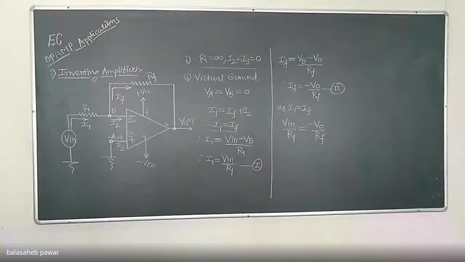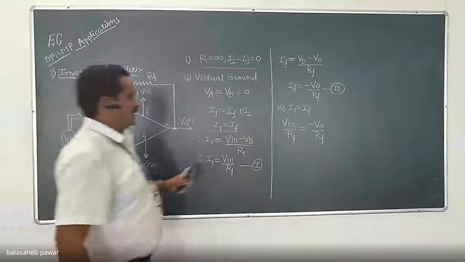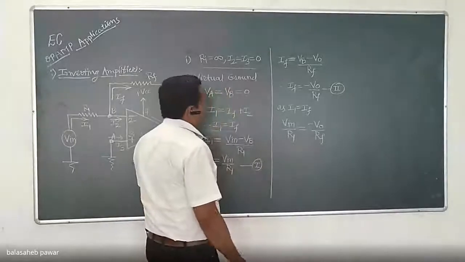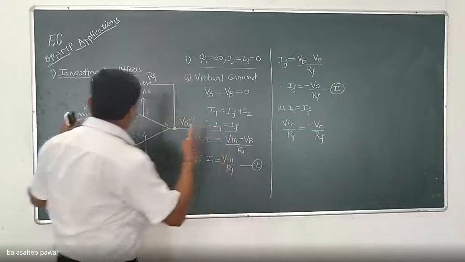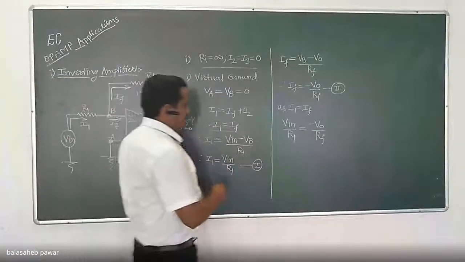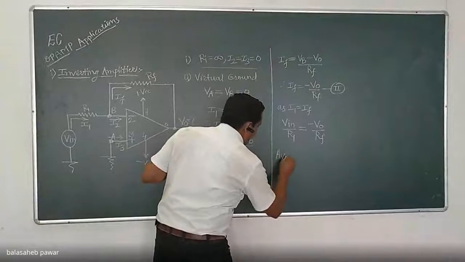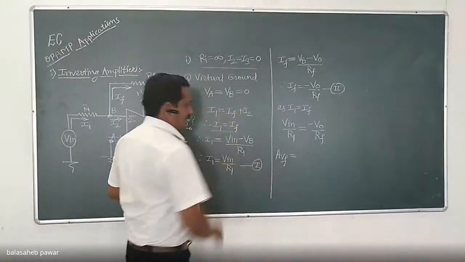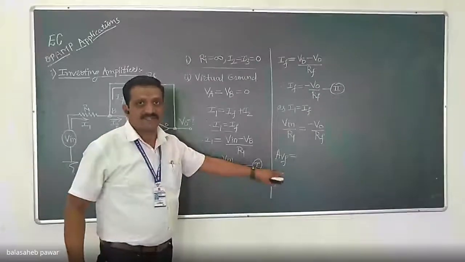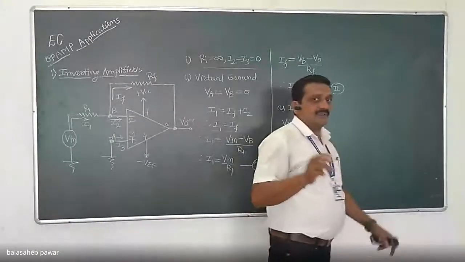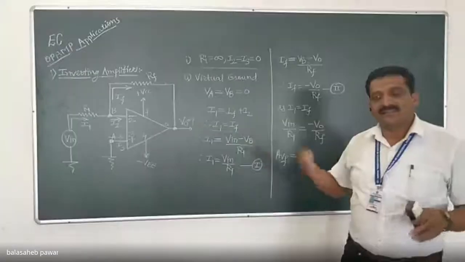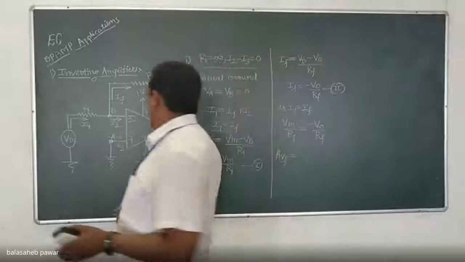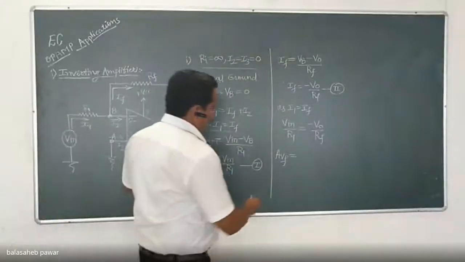So by equating equations 1 and 2, we will get Vin by R1 equals minus VO by RF, right? Now, what is the closed loop gain? Looking at this diagram, if we consider the closed loop gain as AVF, F stands for with feedback. You are familiar with this now, right? Only AV stands for open loop gain, there is no feedback. And if F is written, then it stands for gain with feedback.